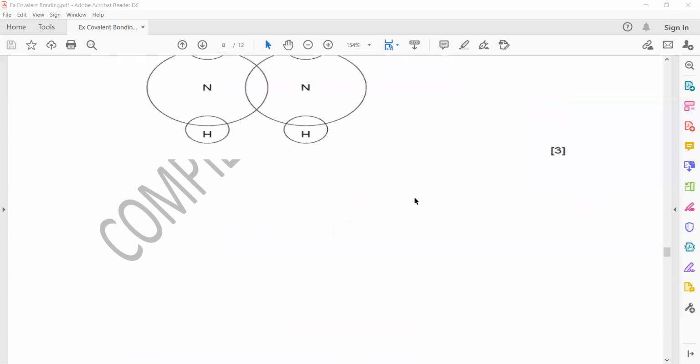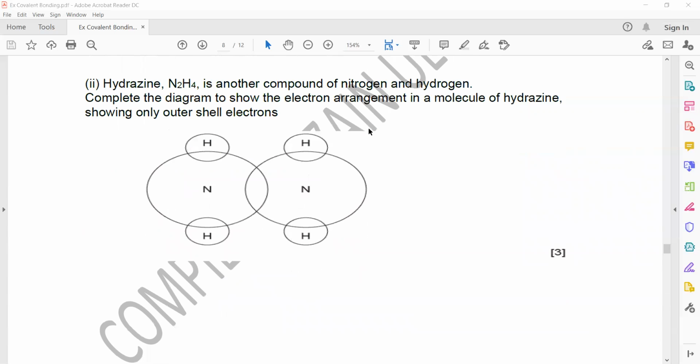How can you identify whether it's covalent or ionic? If there are two non-metals. For example, sodium with chlorine: sodium is a metal, chlorine is a non-metal. So if it is a metal and a non-metal, it will be ionic, complete transfer. But if two or three elements are there and all are non-metals, like N2H4, nitrogen belongs to group 5, it's a non-metal.